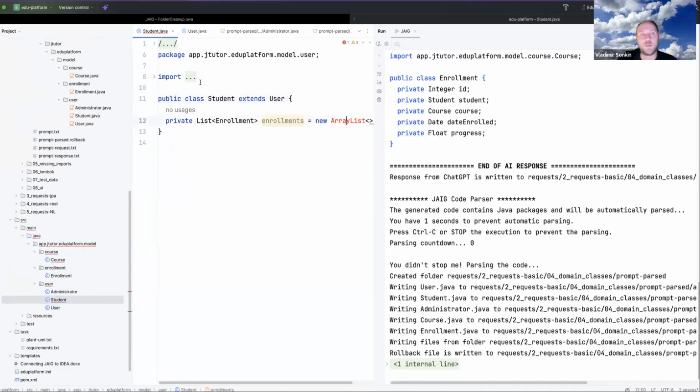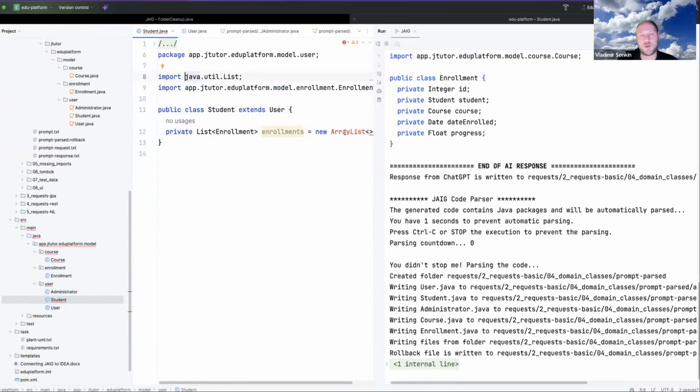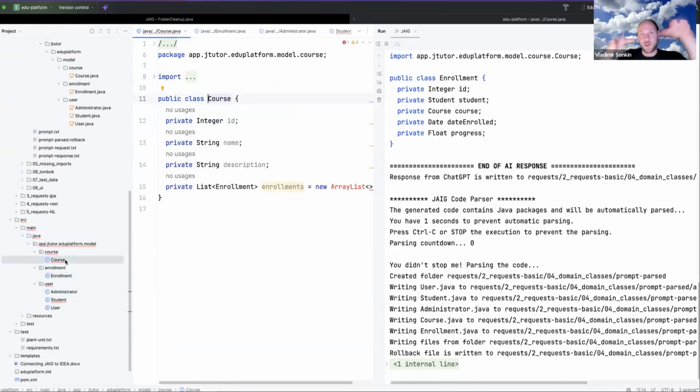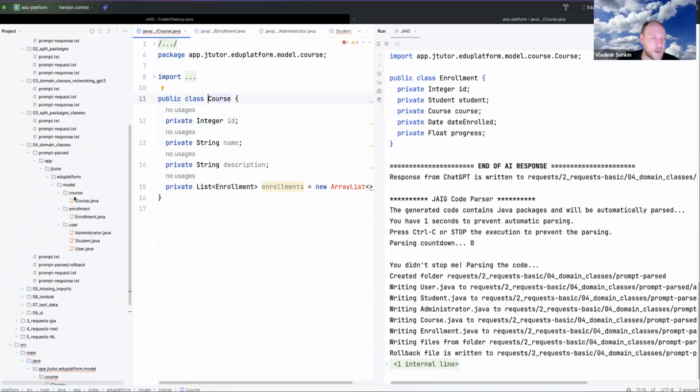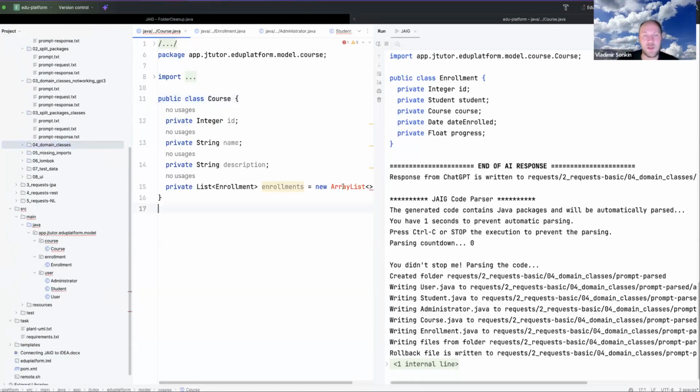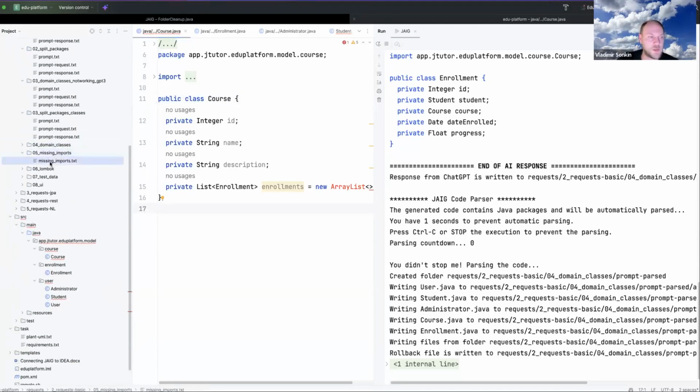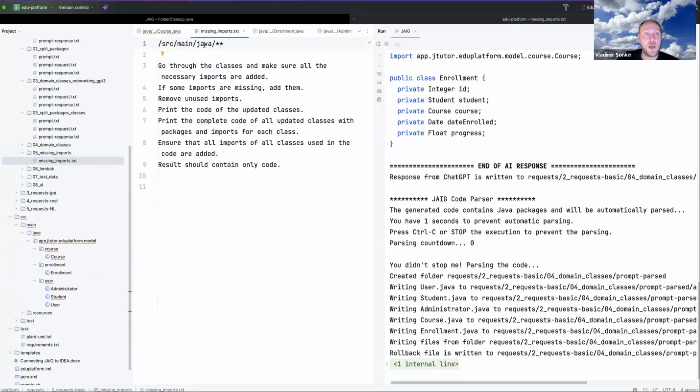It forgot to import ArrayList, but all the rest is correct. So it generated the domain model in Java now and organized it into the correct folders. Okay, fine. And we're able to easily import the classes. This will be a small fix, but instead we will be using this prompt.